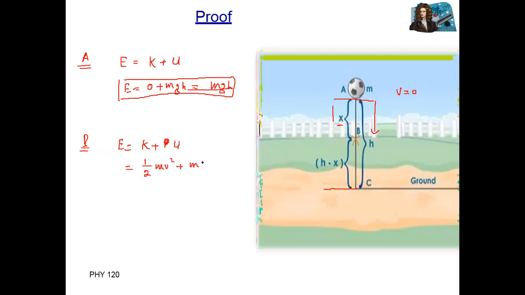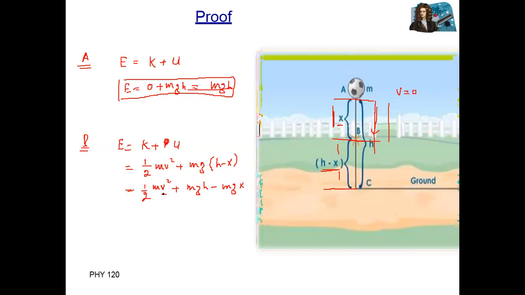We have mg and h, but at this time, what is our h? The total is h. This body covers some distance x, so the remaining distance, the height, is h minus x. So I can write half mv square plus mg(h minus x), which is mgh minus mgx.